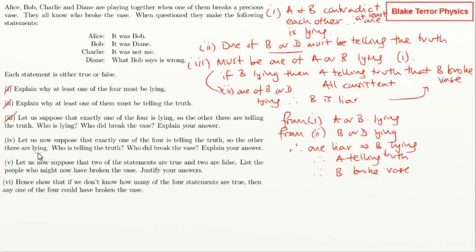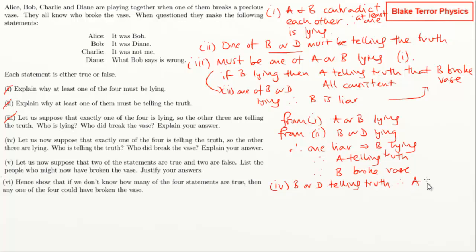Part 4, now let us suppose that exactly one of the four is telling the truth. So that's got to be either B or D, and the other three are lying. Who is telling the truth, and who did break the vase? Right, okay. So one of them is telling the truth, and that's got to be B or D.